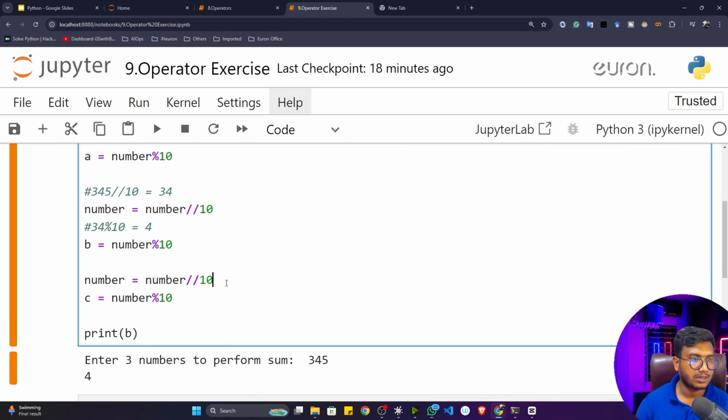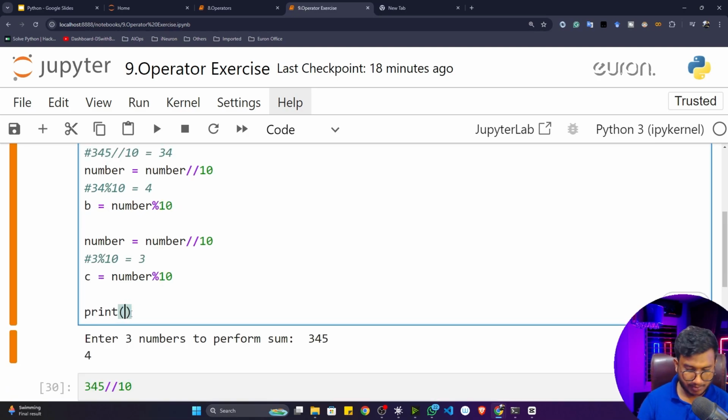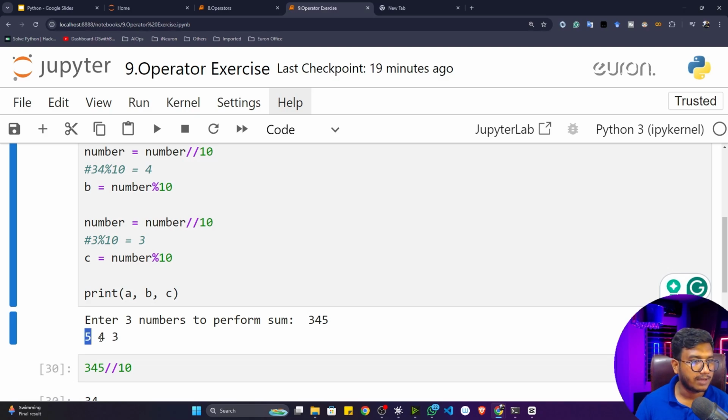Here you are doing 3 modulus 10, and the output you are getting is 3. Now if I print all of the numbers one by one, that means A, B, and C, you'll see that for 3, 4, and 5, I'm getting 5, 4, and 3, one by one.